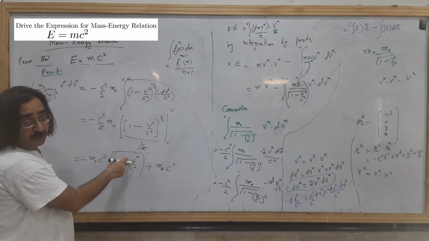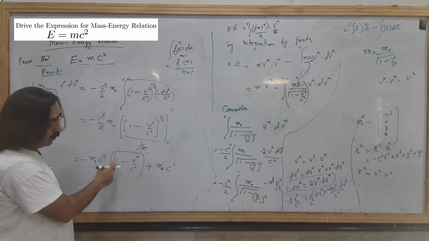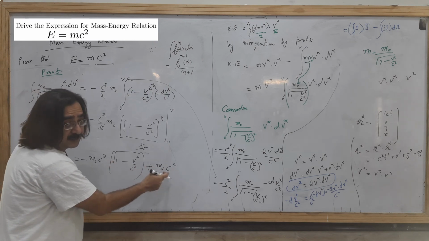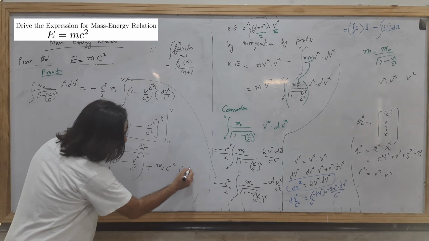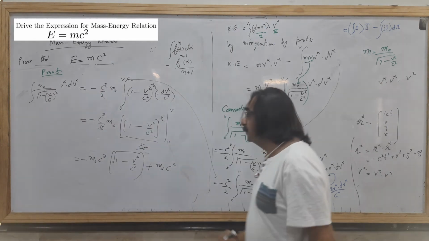If you put 0, v divided by c square is 0, that will be 1. When 1 is multiplied, this will be equal to this. Okay, you will get it.